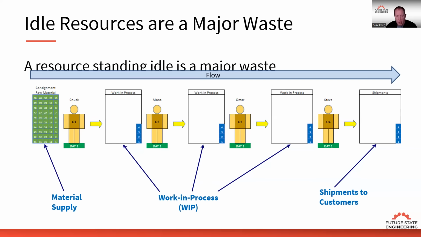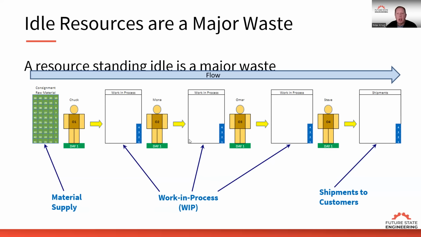Now, my general rule of thumb is, depending on where the capacity constraint is, or the pacesetter operation, or the tax setter operation, whatever you want to call it, we want 20% extra capacity in all other resources. So by design, what does that mean? On a 5-day work week, resources are only planned to work 4 out of those 5 days. That extra day is to overcome all the issues that are going to happen throughout the week.